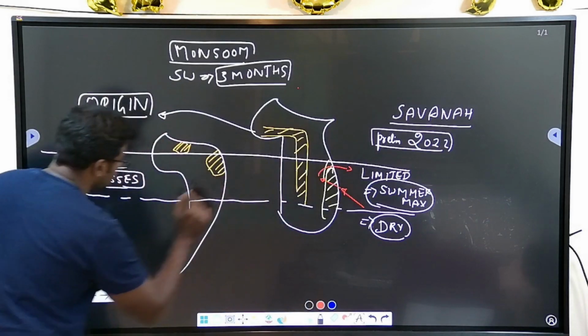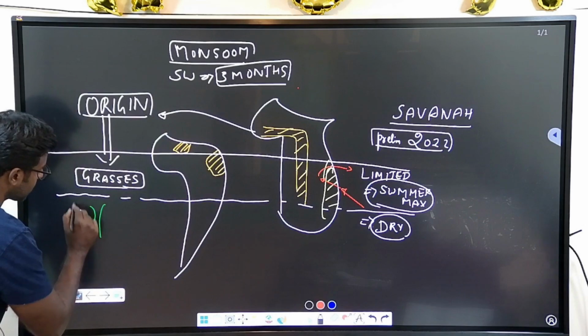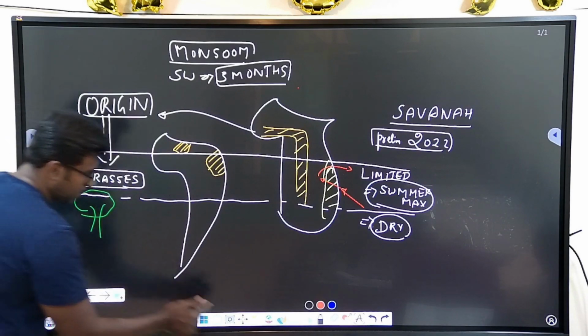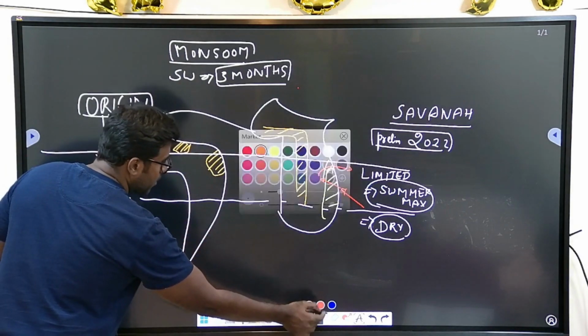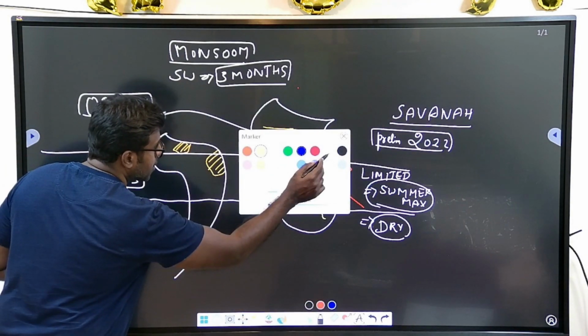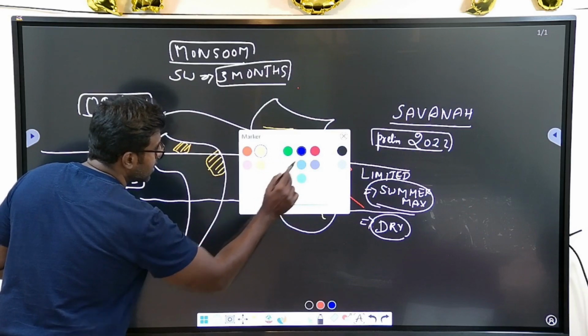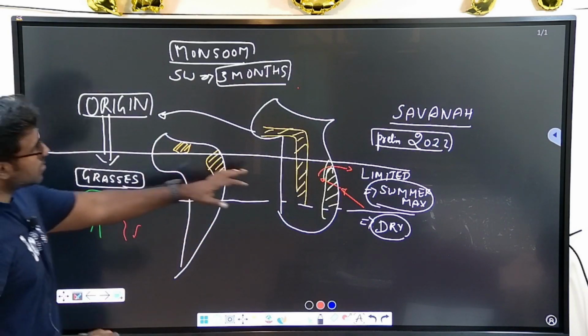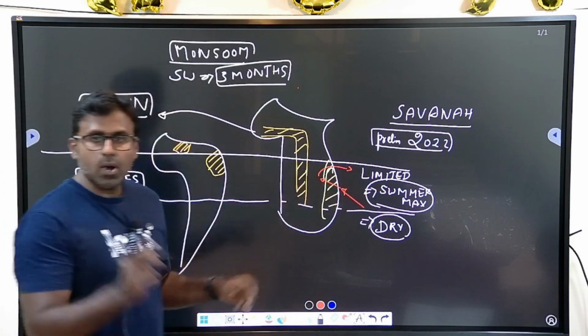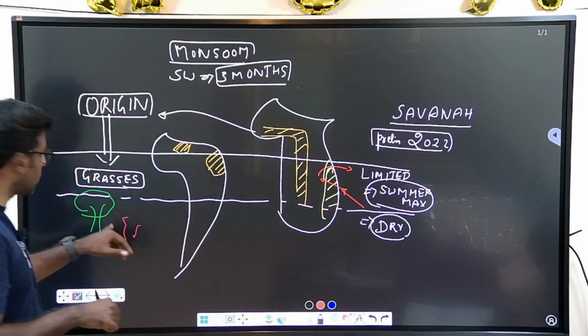We were a species living in trees. So this is the tree. Pardon my diagram, but this is the tree in which we were. But what happened, because of dry climate, there were grasses. So you will have grasses here. Once the water goes out, you have limited water, so you will have only grasses.